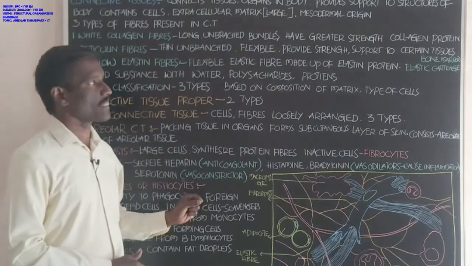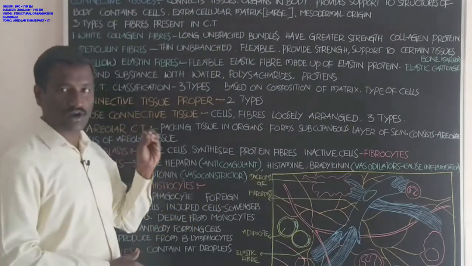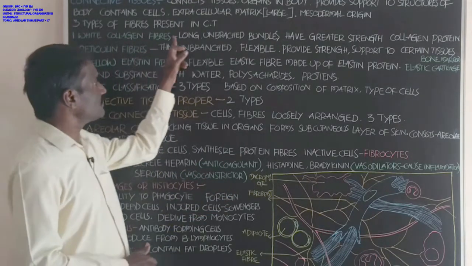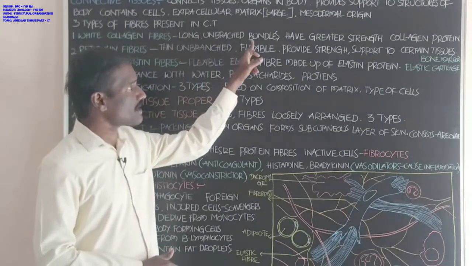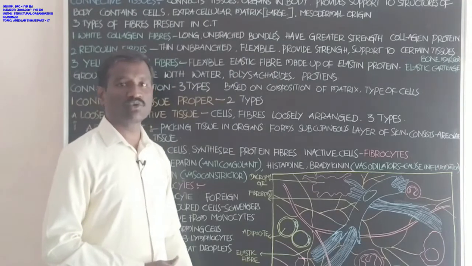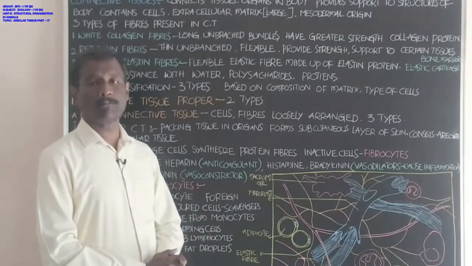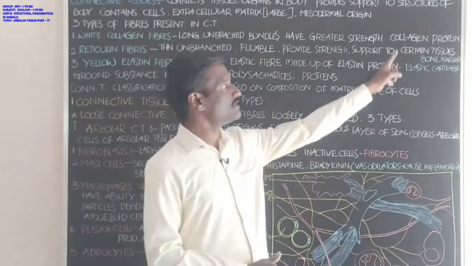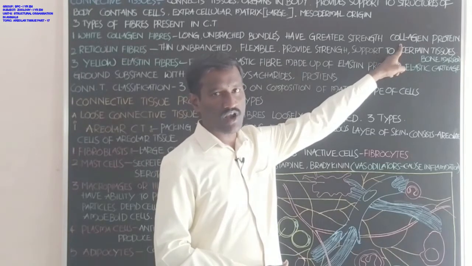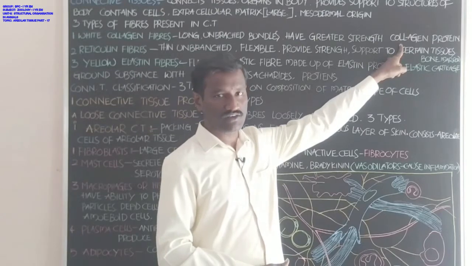Okay, students, at the level of the ground substance, white collagen fibers are long and unbranched bundle-like structures. Unbranched bundles have greater strength and provide strength to the connective tissue. These fibers are made up of collagen protein, which forms the white collagen fibers.